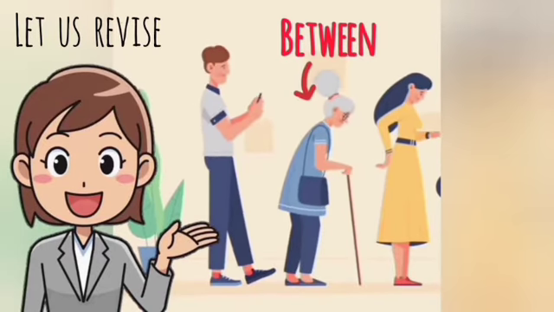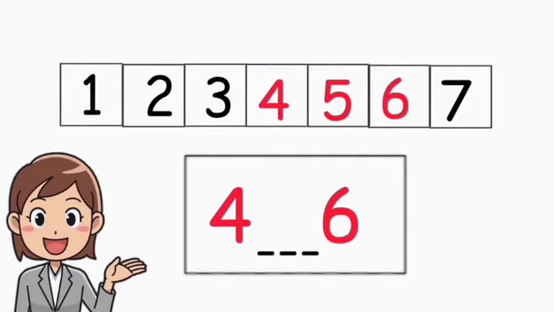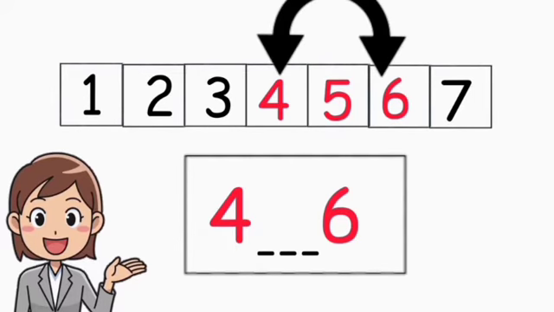Students, let us revise between concepts. Students, we have 3 numbers: 4, 5, 6. You have to find which number is between 4 and 6. Between numbers are the ones that come in the middle of 2 numbers. So 5 is between 4 and 6.